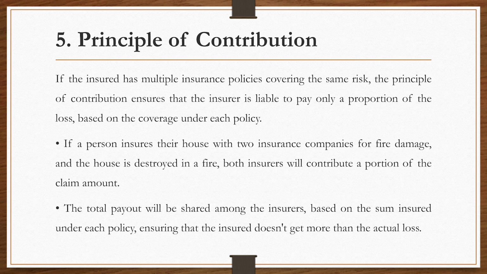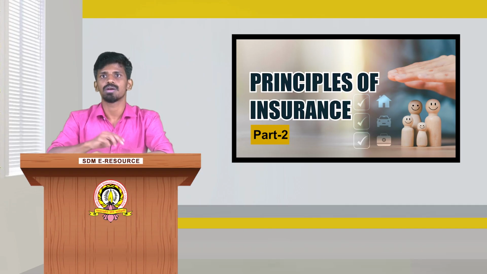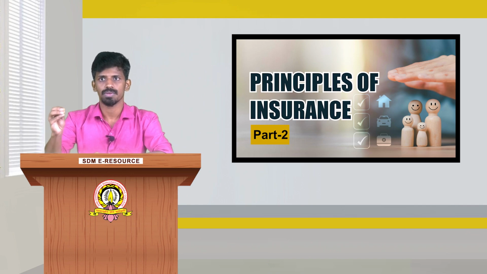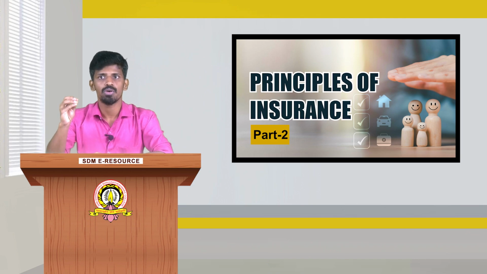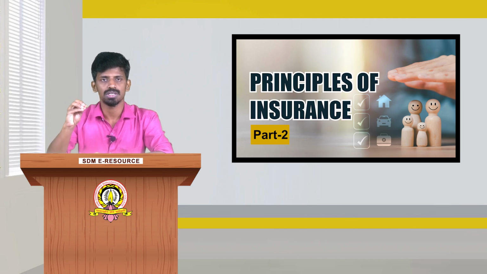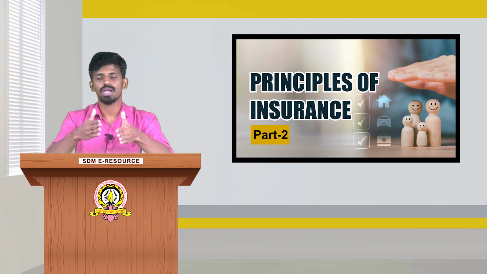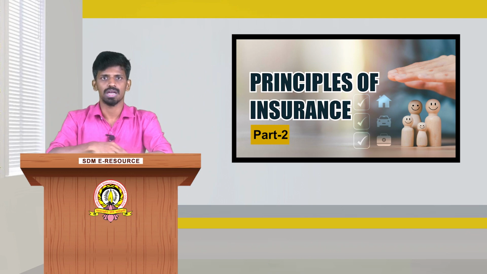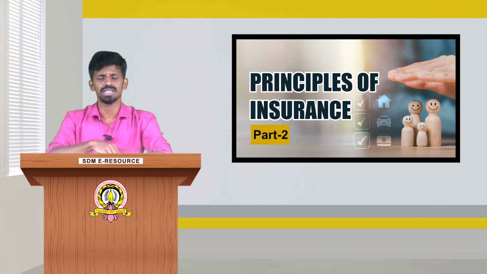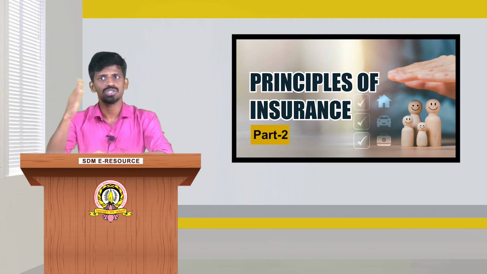If such cases come in front of the insurance company, at that time that particular insured person will not get double insurance. Here the insurance company will give a proportionate amount, based on the coverage. If one person has taken 1 lakh insurance from each of two companies, 1 lakh and 1 lakh, 2 lakh in total, and at the time of uncertainty the loss amount is just 1 lakh, then both insurance companies will give only the proportionate amount, not the full amount.